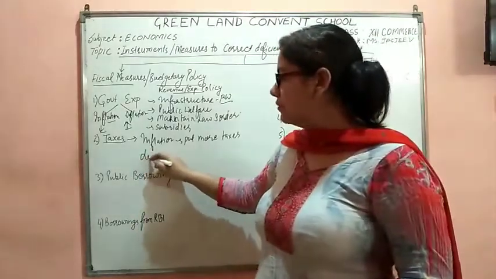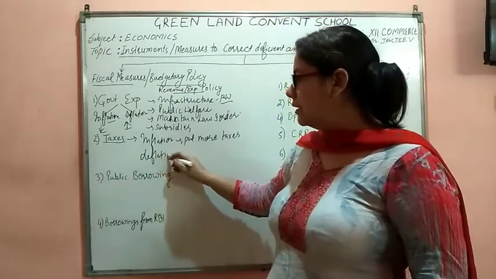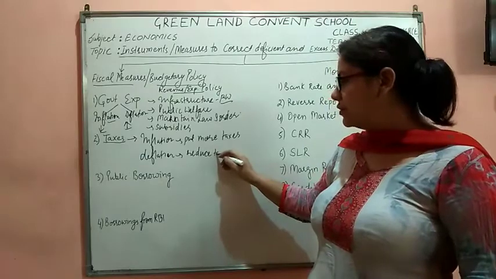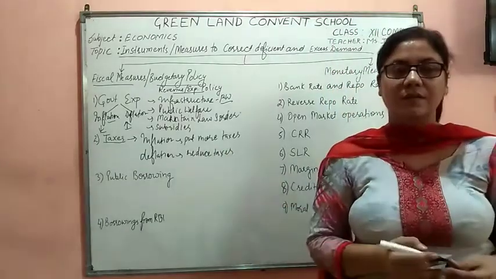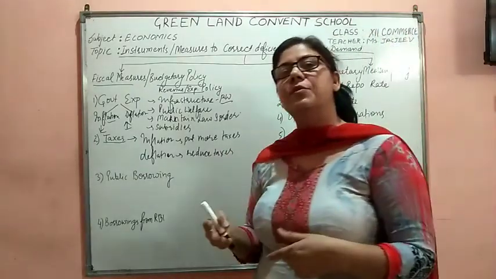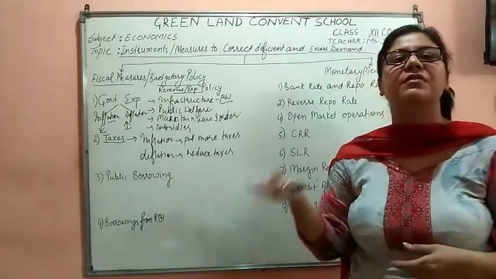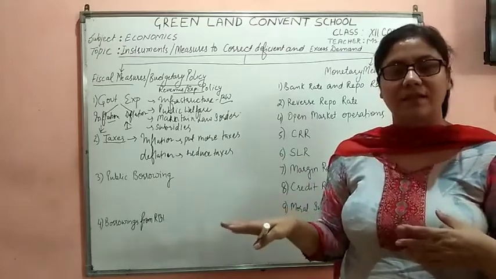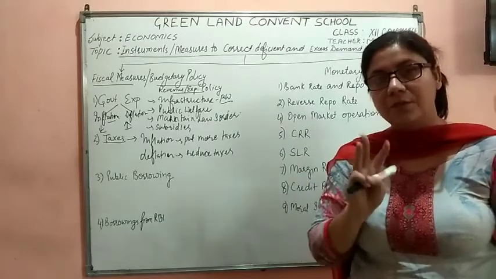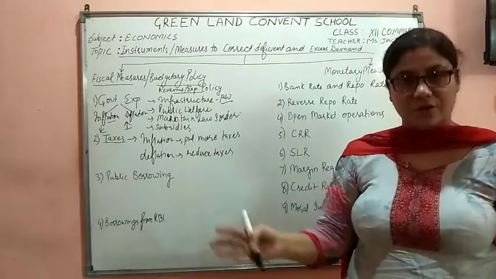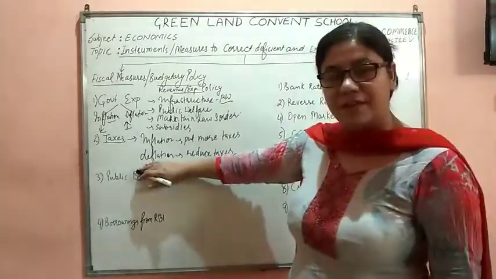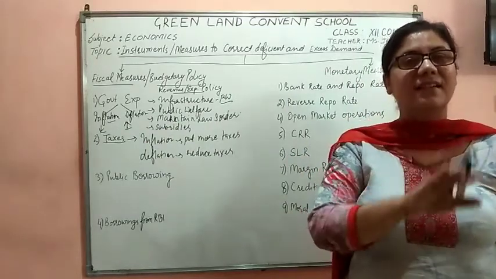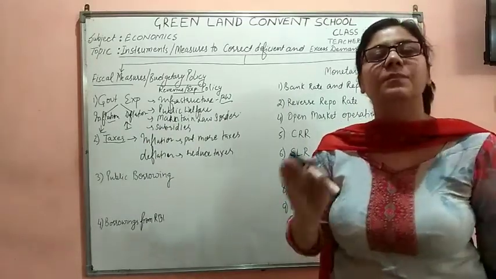In case of deflation, what will happen? Now, the government will reduce the taxes. Suppose in the economy I was earning 100 rupees, 95 was left with me after giving 5 rupees tax. Now the government has reduced the taxes to 2 rupees only. So 98 would be with me, 3 more rupees that I could be spending in the economy. So when we are talking about deflation, we say the government reduces the taxes and increases the disposable income with the people.